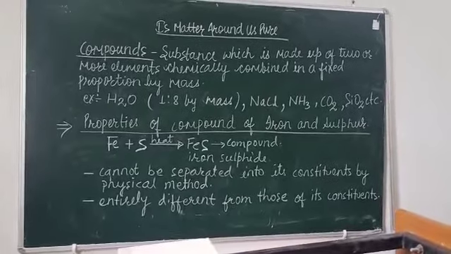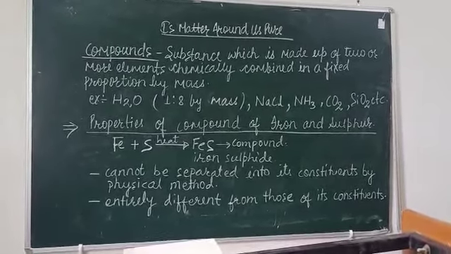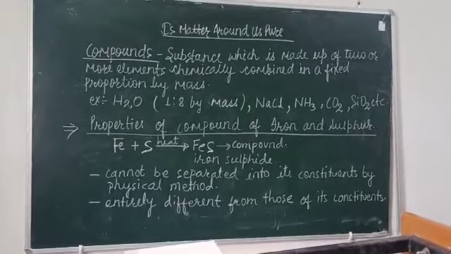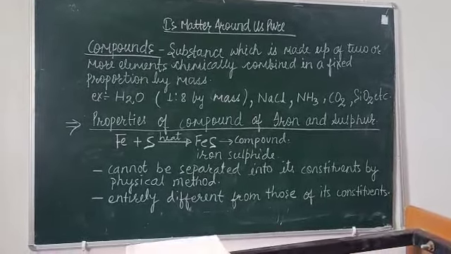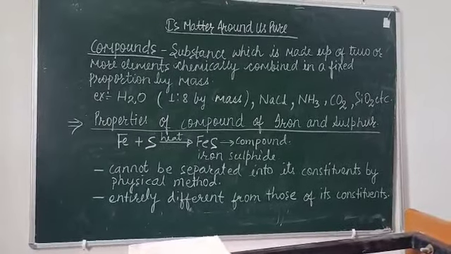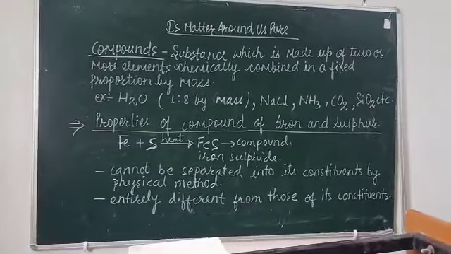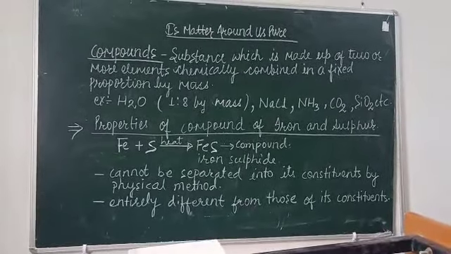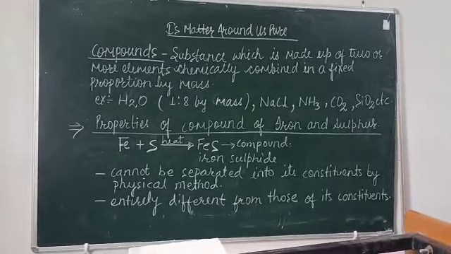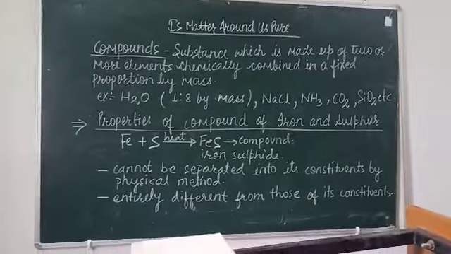Iron sulfide is made up of iron and sulfur, and it cannot show the properties of its constituents iron or sulfur. Iron is a metal, lustrous, malleable, with a shining appearance, and sulfur is soft, a non-metal, dull in appearance. So it cannot show the properties of its constituents.